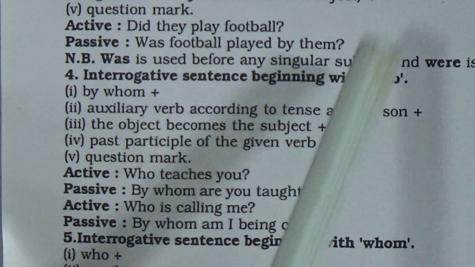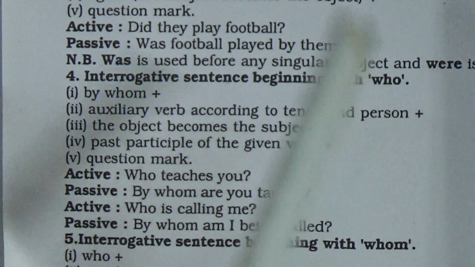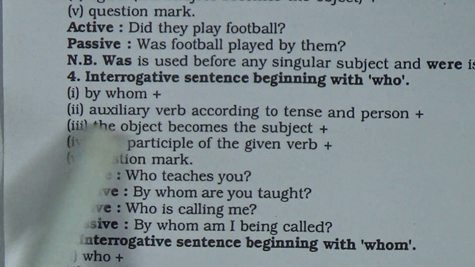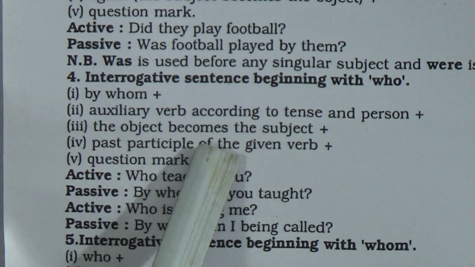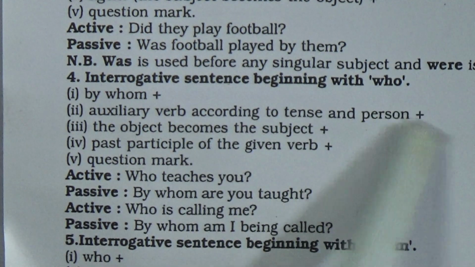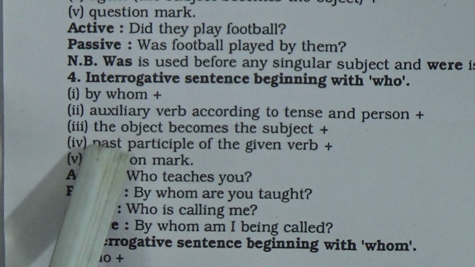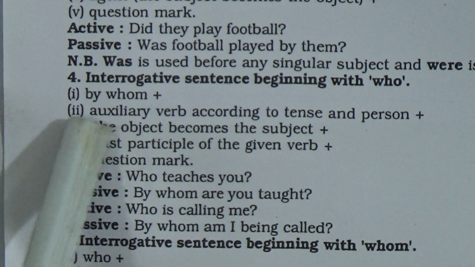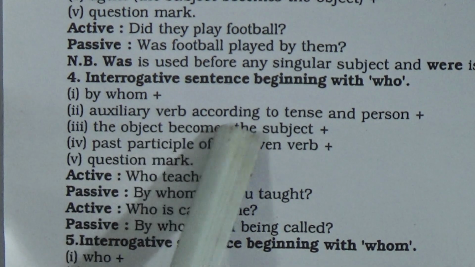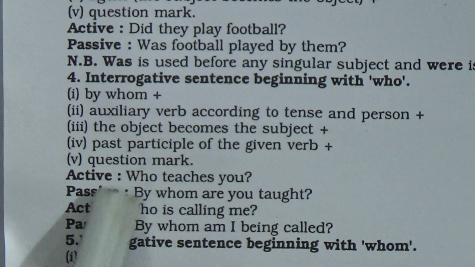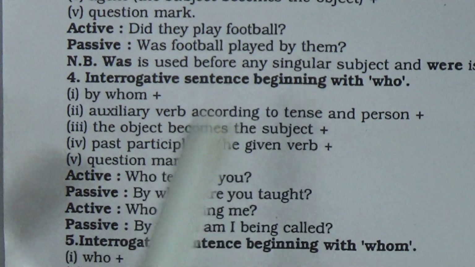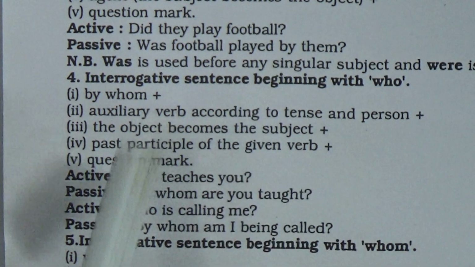Dear students, was is used before any singular subject and were is used before any plural subject. Now number 4, interrogative sentence beginning with who. When you are going to make its passive form, at that time you will write by whom, plus auxiliary verb according to tense and person, plus the object becomes the subject, plus past participle of the given verb, plus question mark.